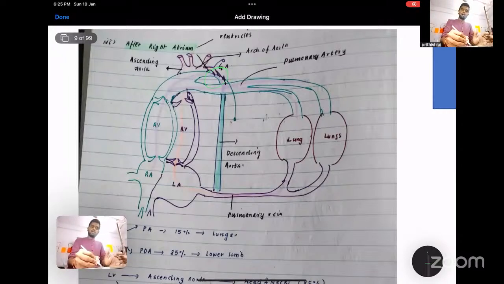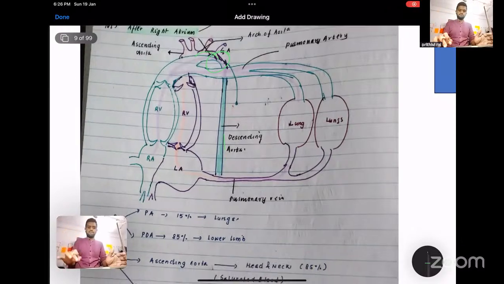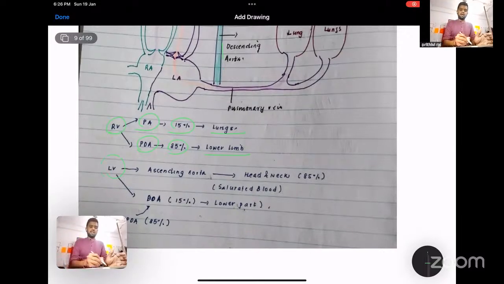So this is the ductus arteriosus, and this enters the descending aorta, and this will go like that. Whereas the oxygenated blood will mostly go to the upper part of the body, the brain, and it gets mixed with the deoxygenated blood that comes from your ductus arteriosus due to the high PVR. So from the right ventricle to the pulmonary artery, only 15% will go to the lung, whereas with the help of the ductus arteriosus, 85% will go to the lower limb and mix with the descending aorta. Whereas from the left ventricle, the ascending aorta, 85% will go to the head and neck.